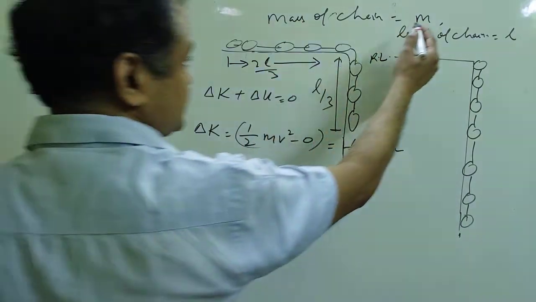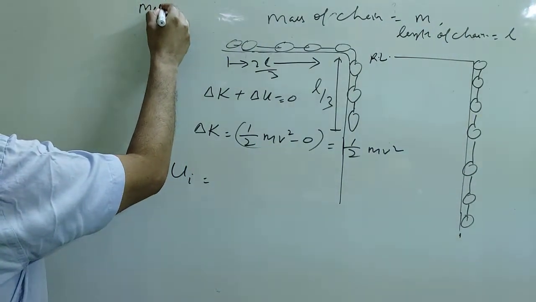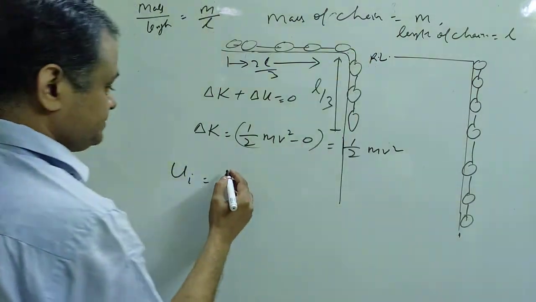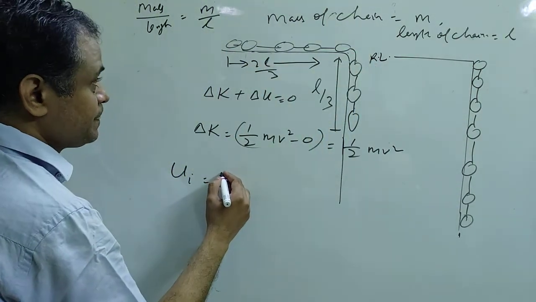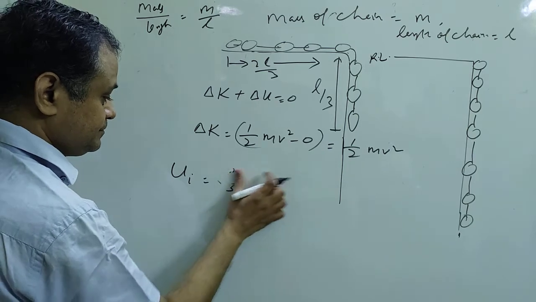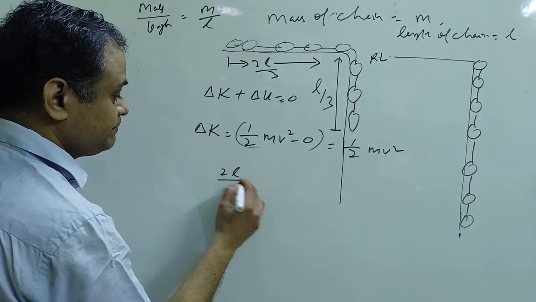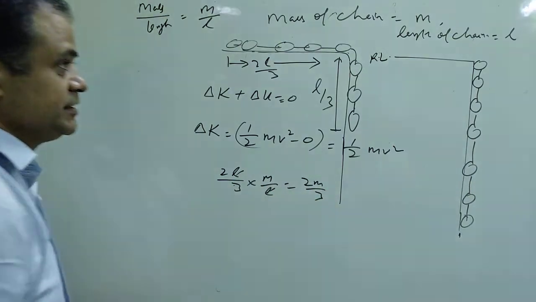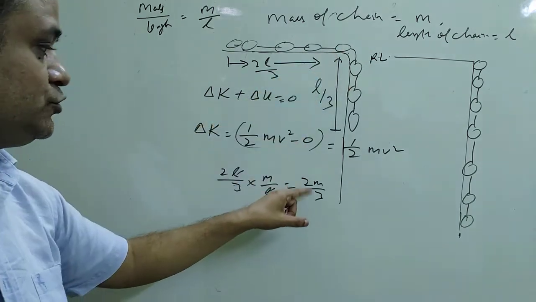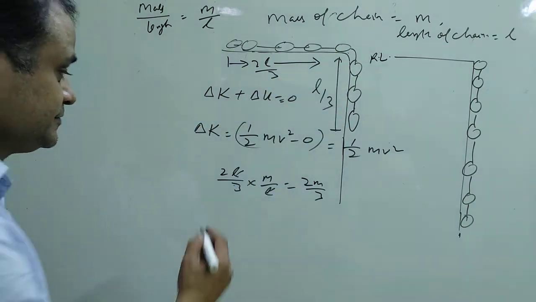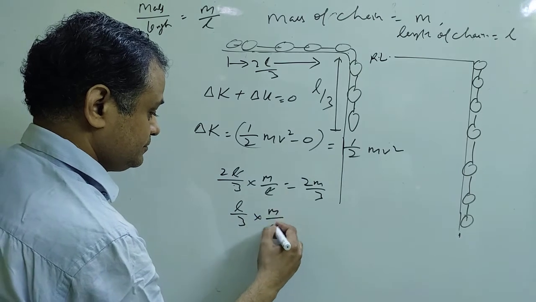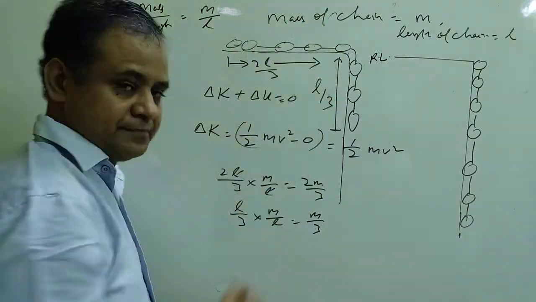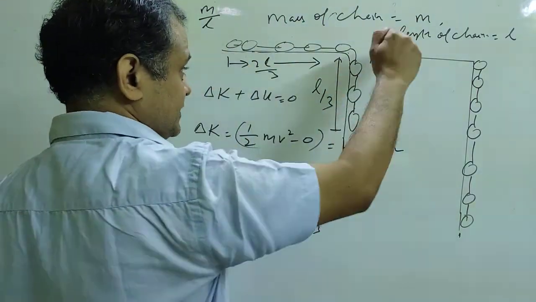Children, the mass per unit length is m by L. So what is the mass of this portion? 2L by 3 into m by L, so the mass on top of the table is 2m by 3. And the mass which is hanging is m by 3. So the suspended mass is m by 3 and the rest is 2m by 3.